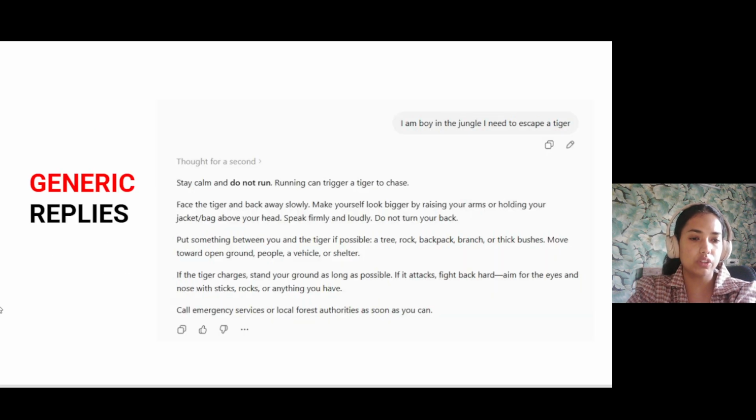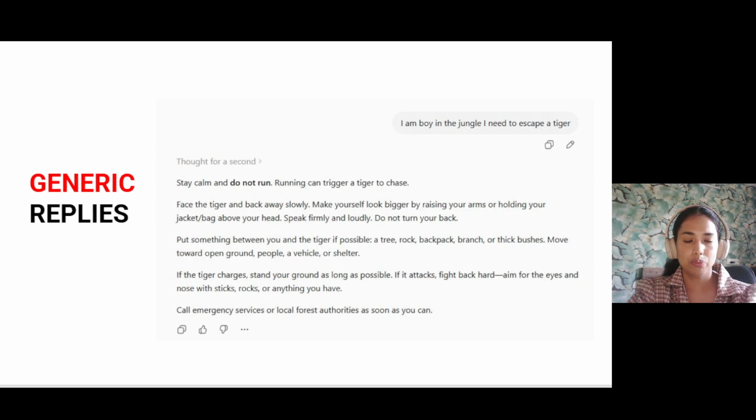So if Mowgli was a normal guy, he would go to AI and type something like, I am a boy in the jungle and I need to escape a tiger. So that's a generic query. Now AI would give some generic replies such as, stay calm and do not run. Running can trigger a tiger to chase. Face the tiger and back away slowly, and things like that. Some of these might work, but still it's not a foolproof plan.